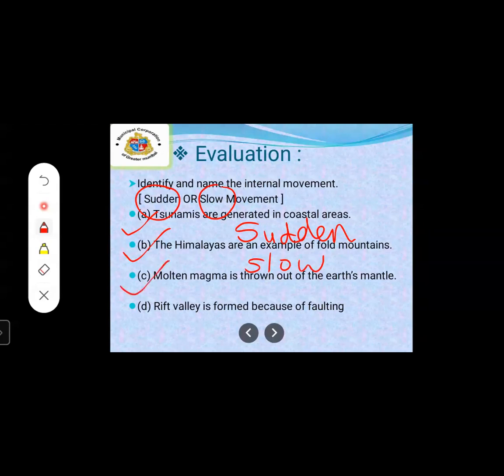Third one, molten magma is thrown out of the earth's mantle. This movement is known as sudden movement. Why? Now see the reason.